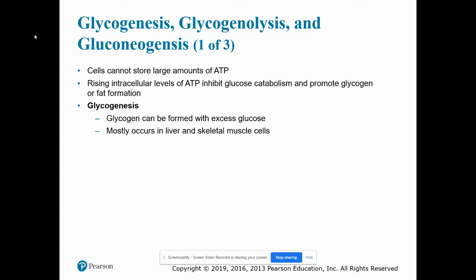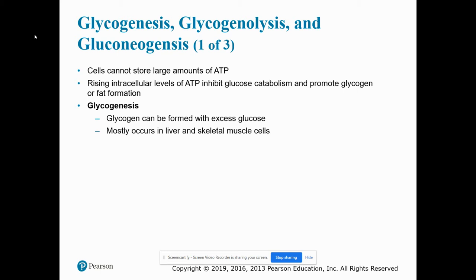We're still in chapter 24, and we're going to start off by talking about glycogenesis, glycogenolysis, and gluconeogenesis. So cells cannot store large amounts of ATP. In fact, rising intracellular levels of ATP actually inhibit glucose catabolism and promote glycogen or fat formation.